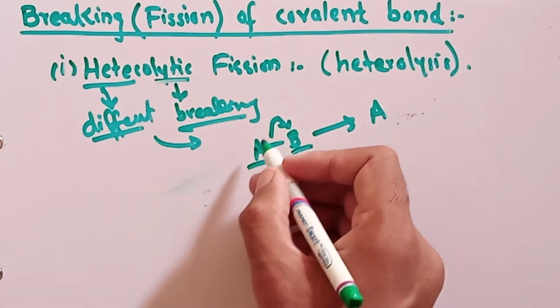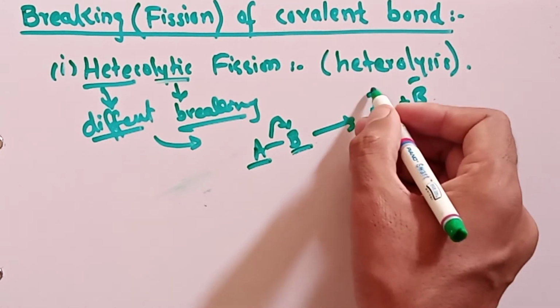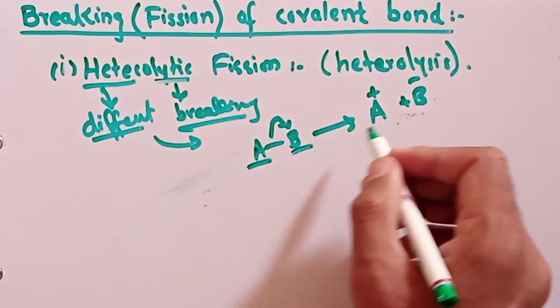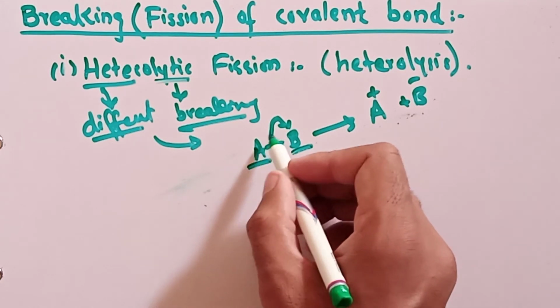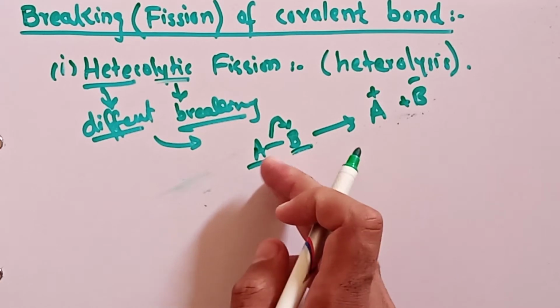These two electrons will be shifted toward B, so B will get a negative charge and A will get a positive charge. So the bond does not break